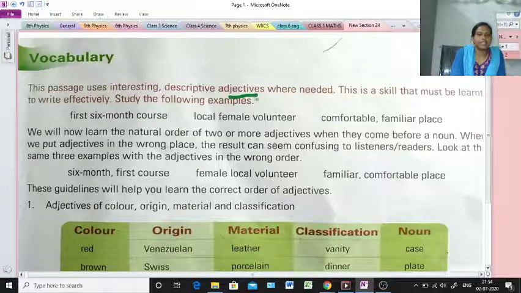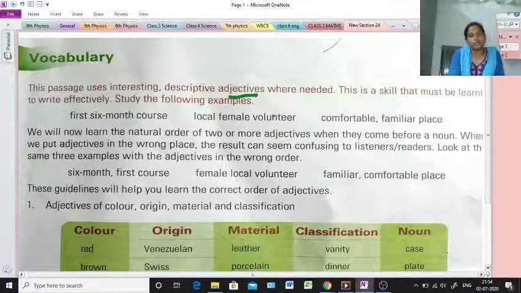So adjective is a part of speech. We speak so many words, and every word is a part of speech. There are eight parts of speech: noun, pronoun, verb, adjective, adverb, preposition, conjunction, and interjection. So I want to tell you the definition of adjective. Words that describe the quality of a person, animal, thing, or place are called adjectives.